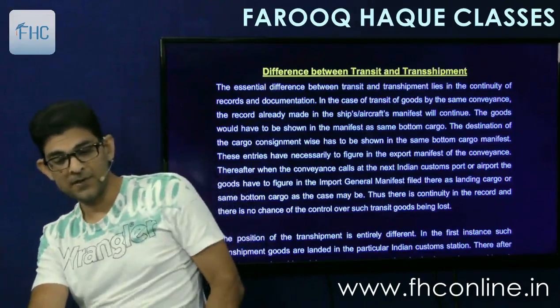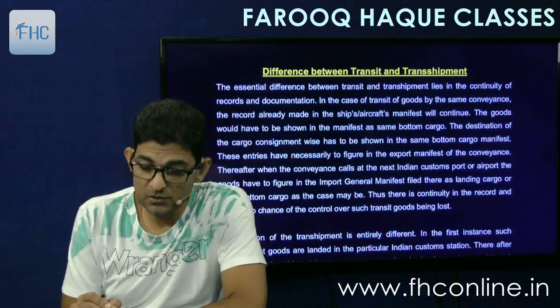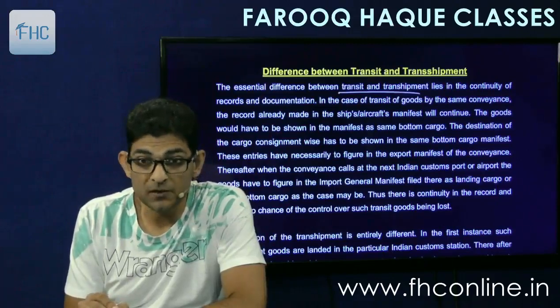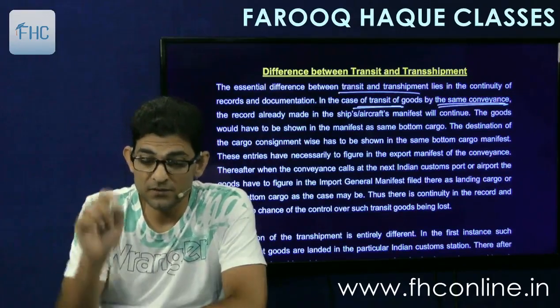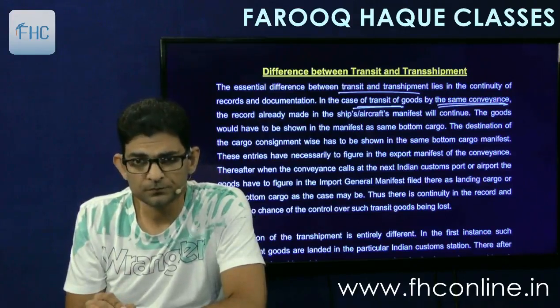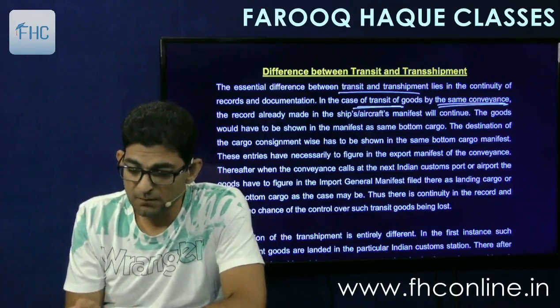Let's see. So firstly, the theoretical point given is that the essential difference between transit and transshipment lies in the continuity of records and documentation. In the case of transit, it is in the same conveyance, so the record already made in the ship or aircraft's manifest will continue. The goods would have to be shown in the manifest as same bottom cargo.